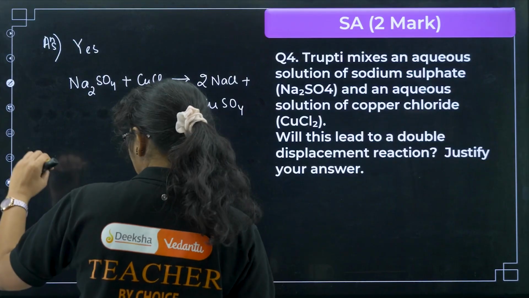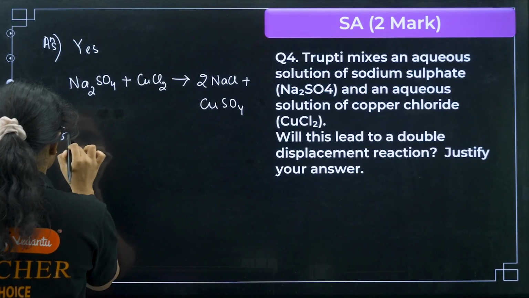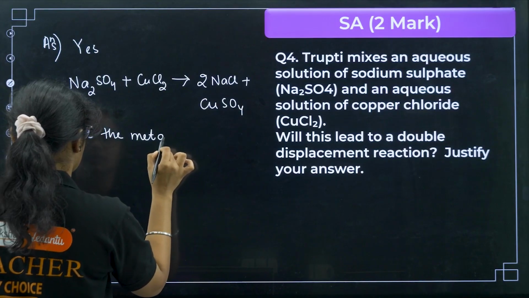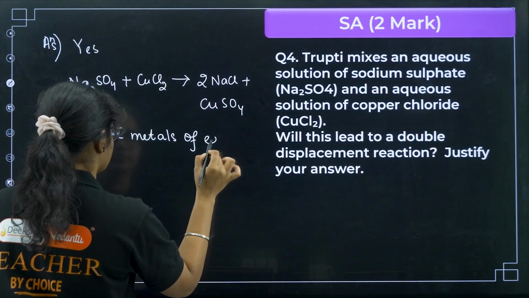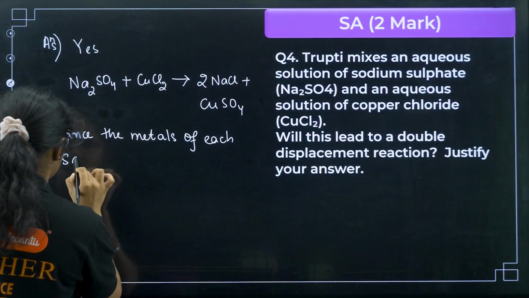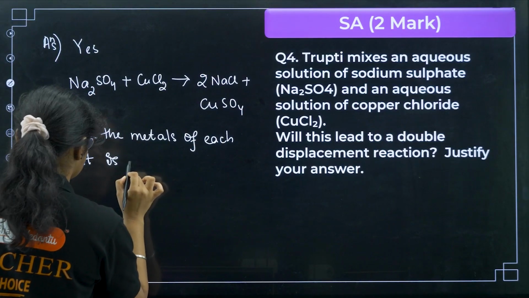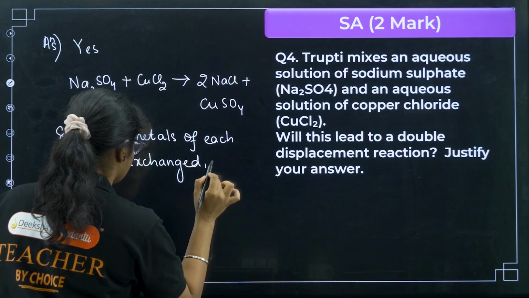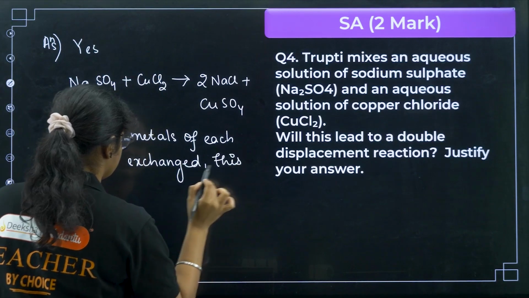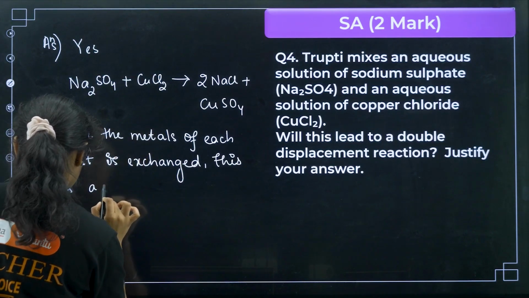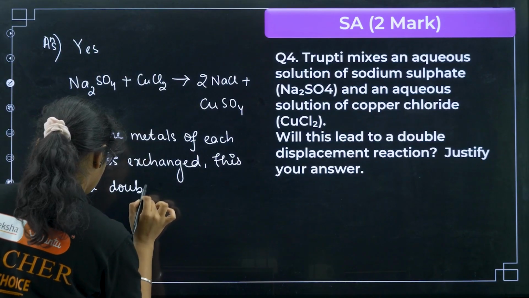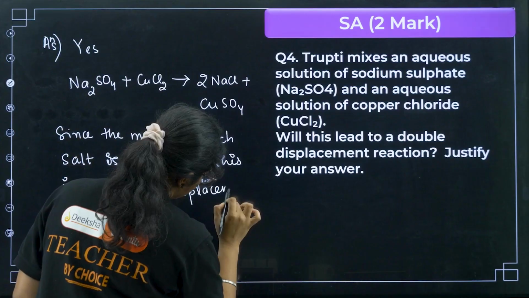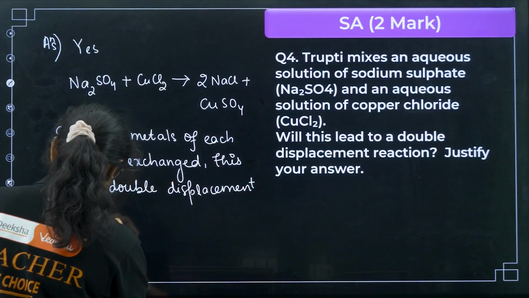Okay, so now if you write the product, you can write down, since the metals of each salt are exchanged, this is a double displacement reaction.